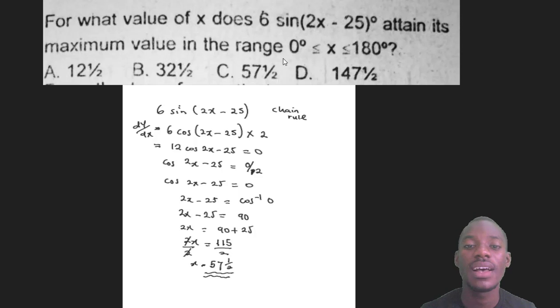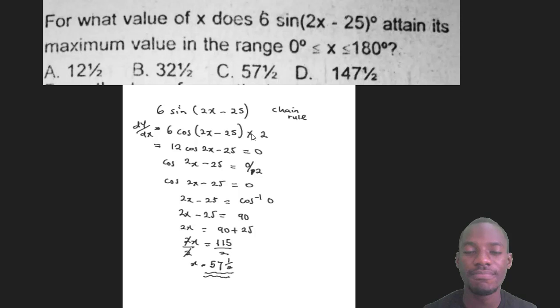So I'm just going to differentiate, dy/dx. That will become dy/dx equals what? 6, and the sine will change to cos according to the rule. It will become 6 cos. That's for the one outside. I'm solving the one outside first. In chain rule, I said solve the outside first, don't solve the inside. So it is still 6 cos, the sine changed to cos. Then the one inside the bracket remains the same, 2x - 25.